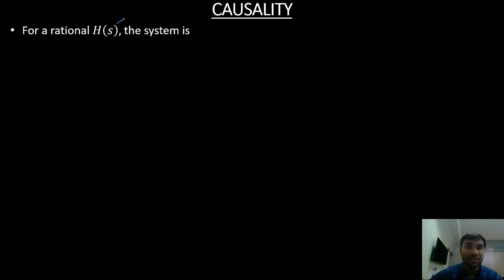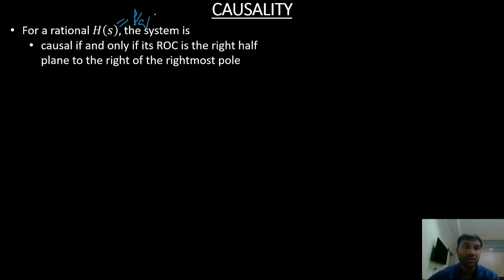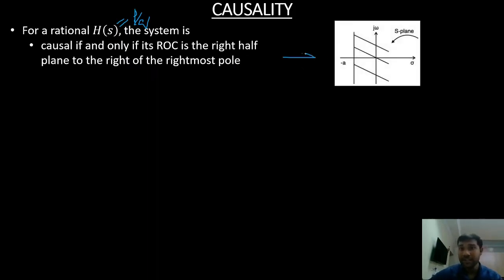If my H(s) is rational, that is in the form of P by Q, the system is causal if and only if its ROC is the right half plane, to the right of the rightmost pole. That means it has to be like this. For any given transfer function of the system, if the ROC is towards the right of the rightmost pole, then we call that system a causal system.